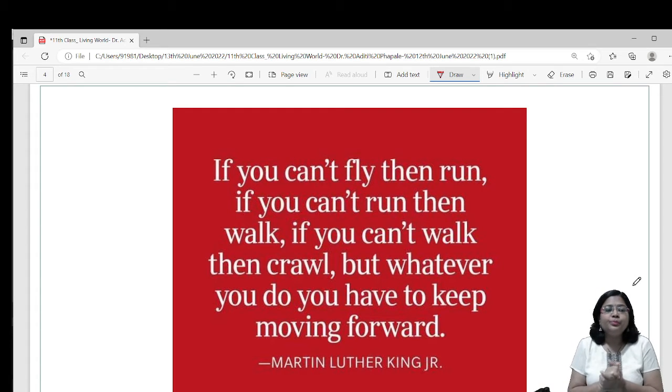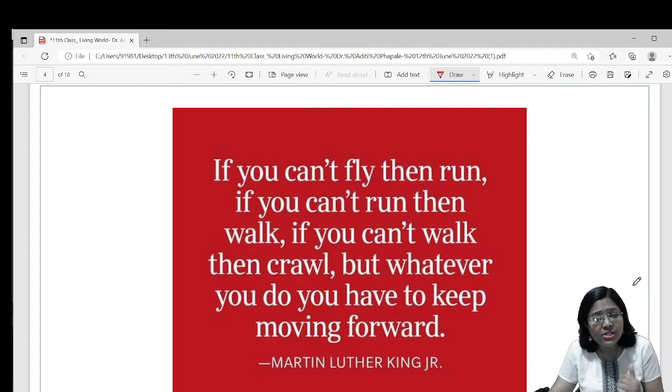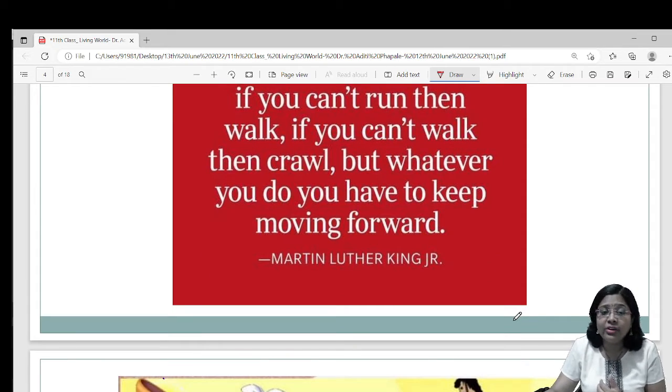It means, see, life will throw various challenges at you. Correct? There will be ups and downs at every stage of your life. But you don't have to feel bad or stop working towards your goals. Whatever the situation, bad or good, you have to keep moving forward to achieve your goals. Do hard work, be positive, and one fine day you will definitely achieve your goals. It was quoted by Martin Luther King Jr.